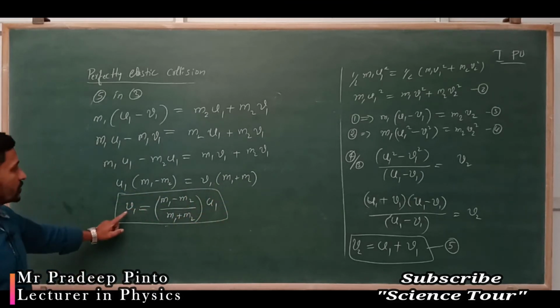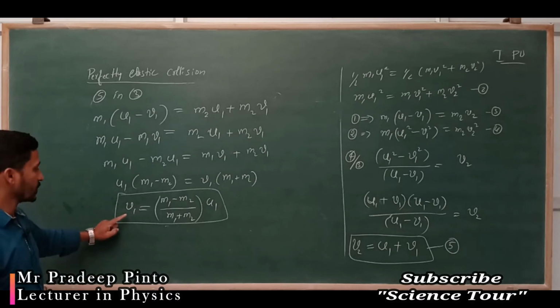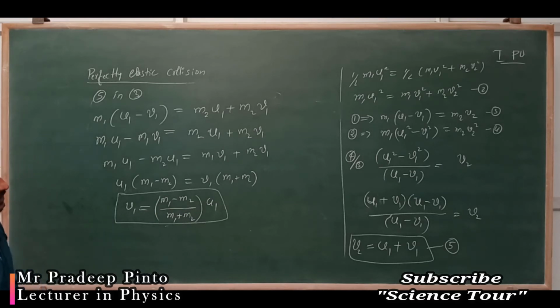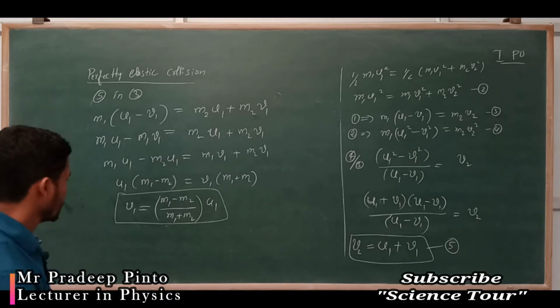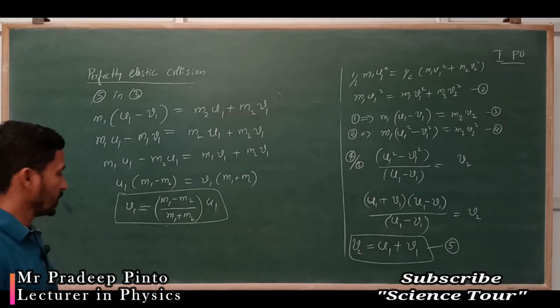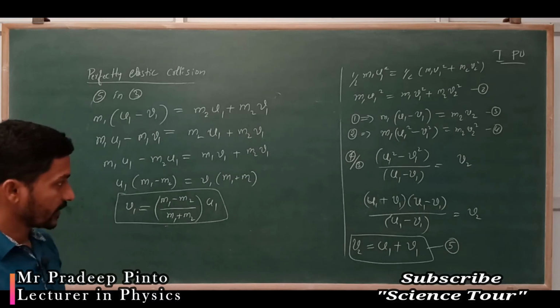Then what have I got? I have got the expression for the final velocity of the first object, which is equal to this much. Now the final velocity of the second object I can write down, isn't it? How can I write it down?